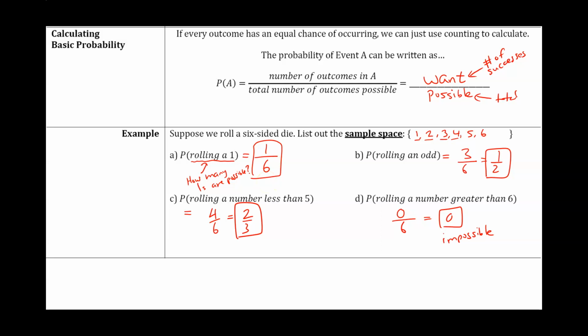Part B says, what is the probability of rolling an odd number? So we're going to ask ourselves how many odd numbers are possible. Because remember, a success is any odd number. How many odd numbers do we have? In this case, we have 1, 2, 3 odd numbers. 3 out of 6 is going to be 1/2.